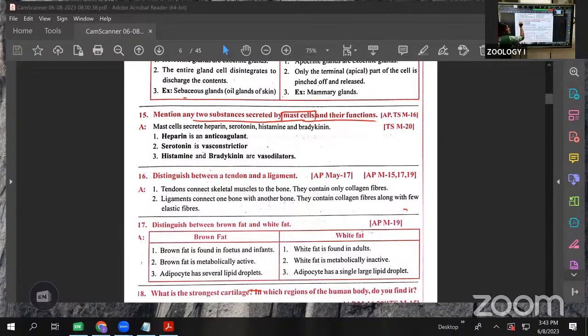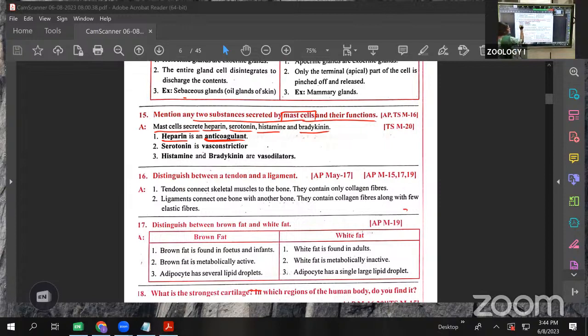Mast cells secrete heparin, serotonin, histamine, and bradykinin. Actually, four substances in total are secreted by this one. The heparin, all of you know this one, is an anticoagulant, meaning it prevents coagulation. While the blood is flowing inside the blood vessels, clotting is prevented by this one only. That we call heparin, an anticoagulant.